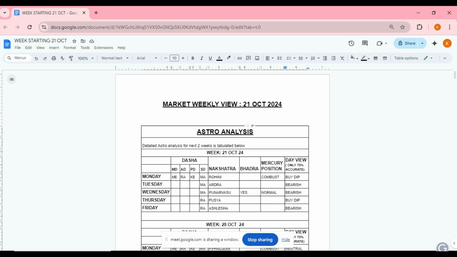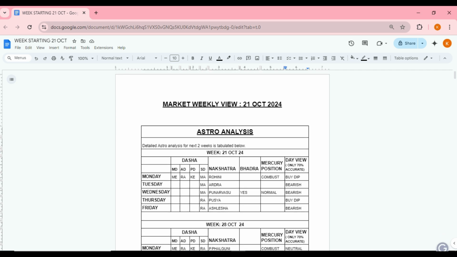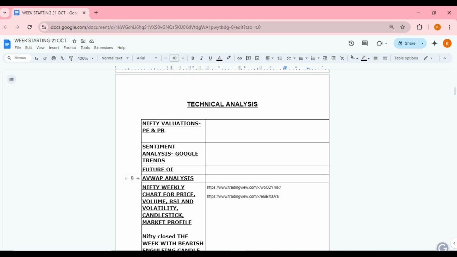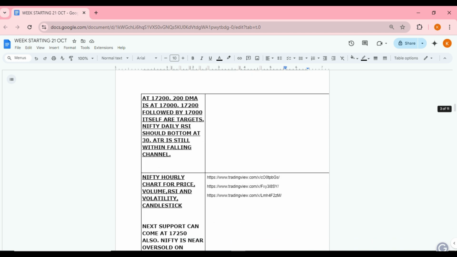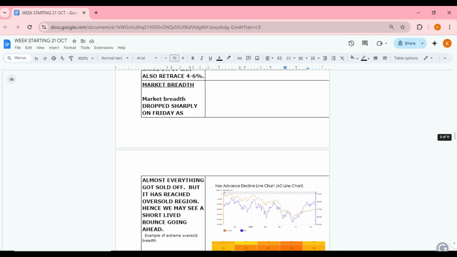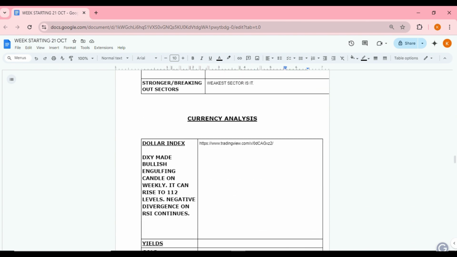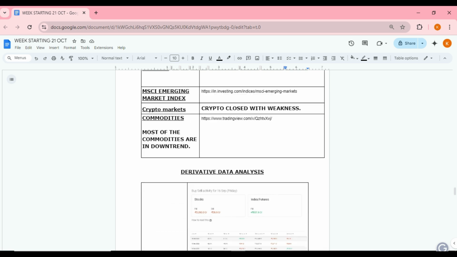It is an almost 9-page long document. This is my weekend checklist for the weekend analysis. I start with the time cycle analysis, then valuations of Nifty, then sentiment analysis on Google Trends, then futures OI, then VWAP analysis, then analysis of Nifty and Bank Nifty on weekly, daily, and hourly, then analysis of market breadth, VIX, then sectoral analysis, dollar index, yields, gold, and Asian markets. So there is a lot of material here.